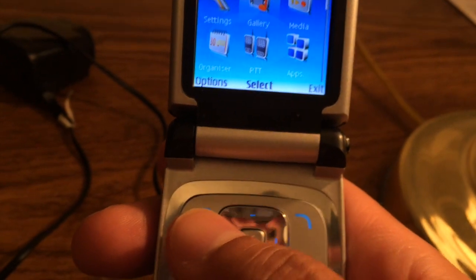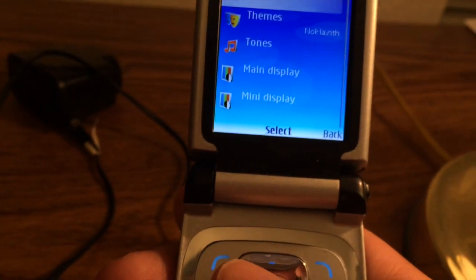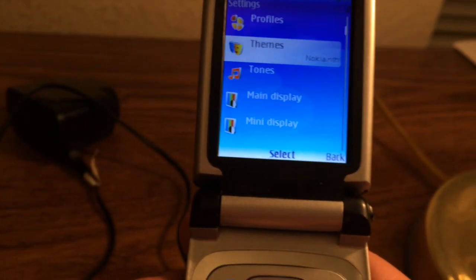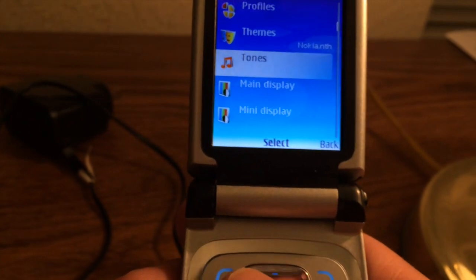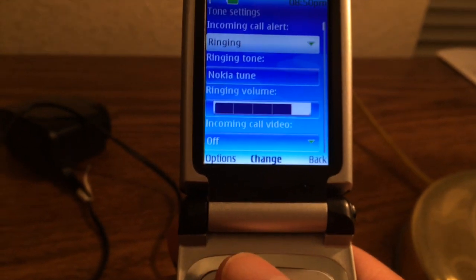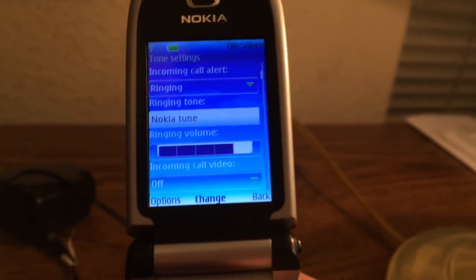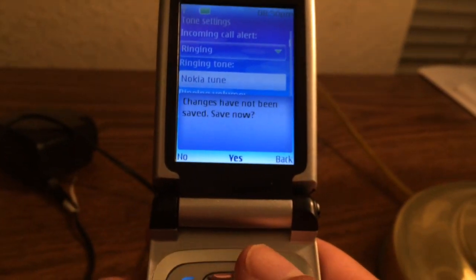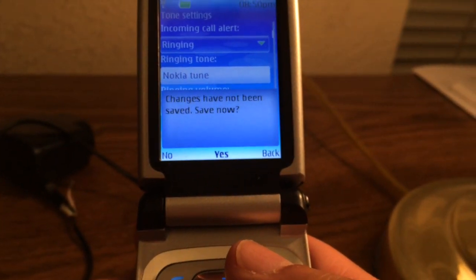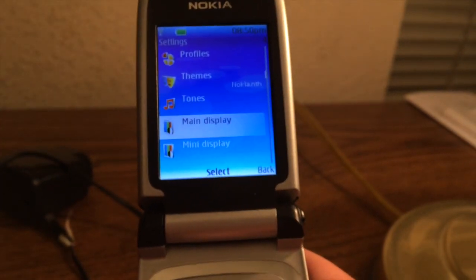Okay, now let's look at gallery. I don't have anything in there. Let's look at settings. Profiles, themes, tones. Let's just play a little with this. Okay, there's the main display.